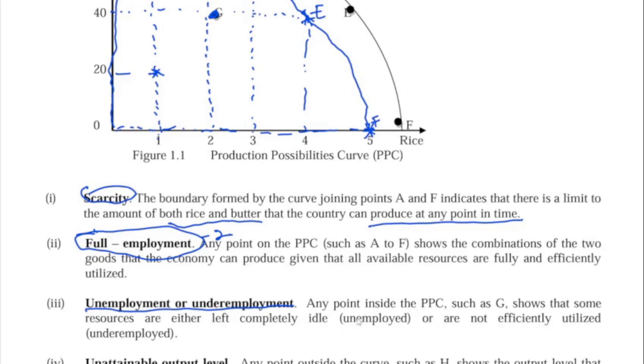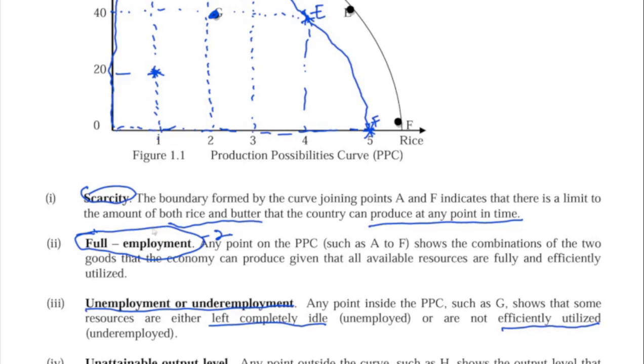It is not used at all. That's unemployed. It's just left completely idle. But if it is underemployed, it's not being effectively and efficiently utilized. That is called underemployment. Like this one I drew now, this is underemployment, because it's not as if they didn't produce anything, but the capacity of what the resources can produce is not utilized. So that's underutilized. Okay, so that's underemployment.